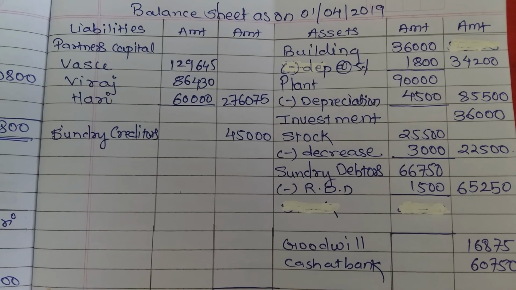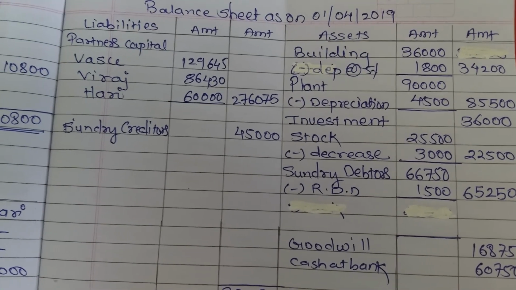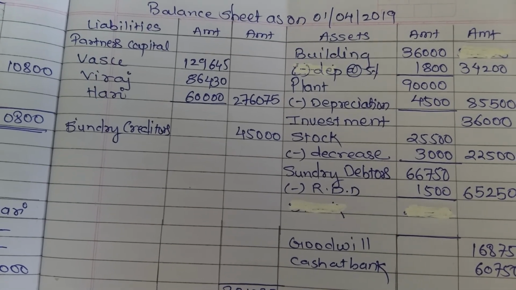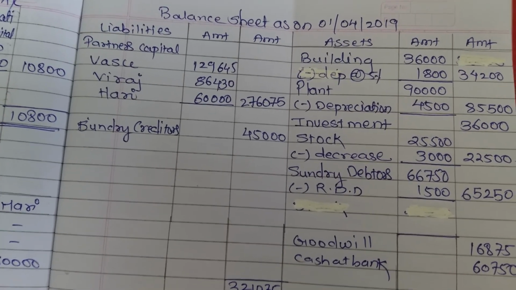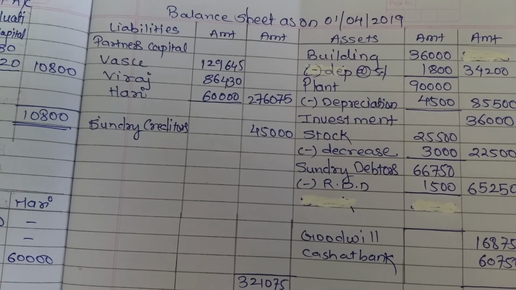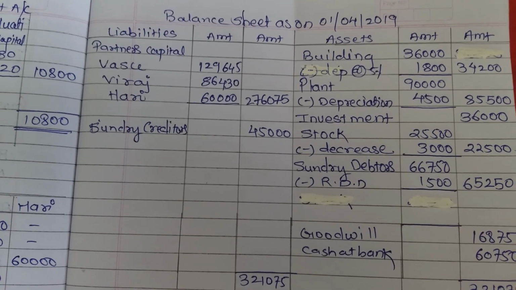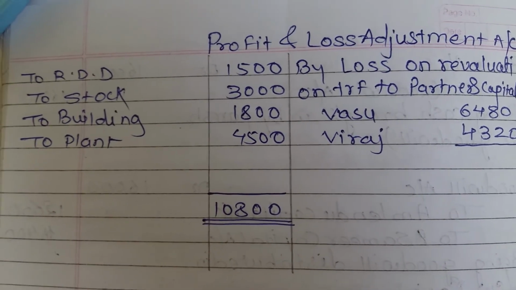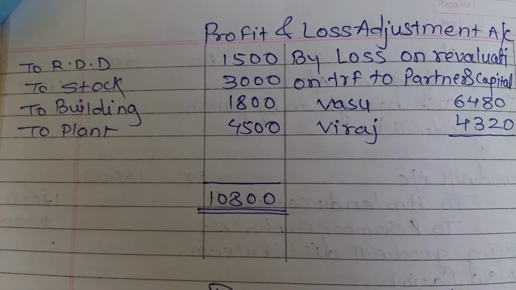Next adjustment is regarding the stock. We have to record it at 22,500. In the question balance sheet it is given as 25,500. It is decreased to 22,500. It means it is decreased by 3,000. So we will minus the 3,000 from the stock. It is the first effect in the balance sheet asset side, less 3,000 from the stock. The second effect is in the profit and loss adjustment account debit side, as the asset decreases, stock rupees 3,000.